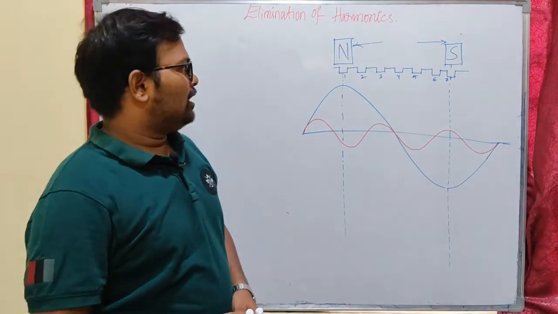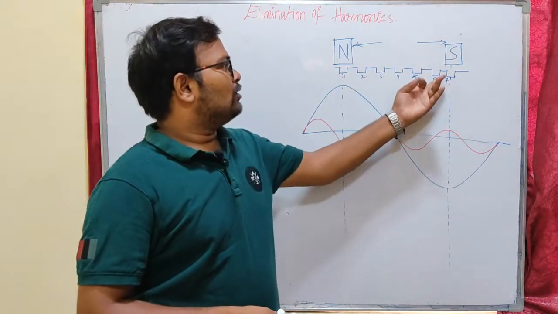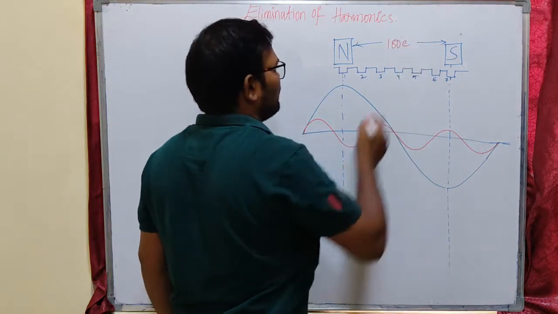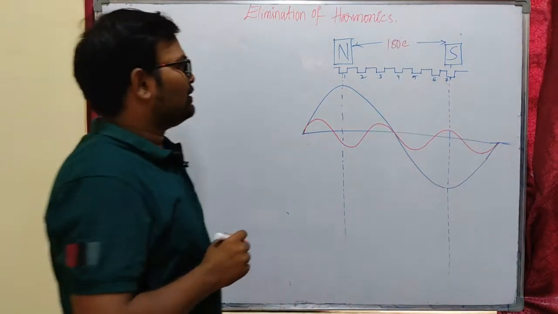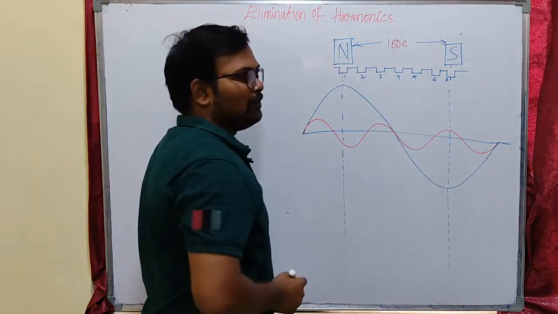Now let us see how we can reduce harmonics using short pitching. Here I have considered two adjacent poles. The distance between adjacent poles is our pole pitch, which is 180 degrees electrical, and I considered the number of slots between the two poles as 6. That means the pole pitch is 6, from slot 1 to 7.